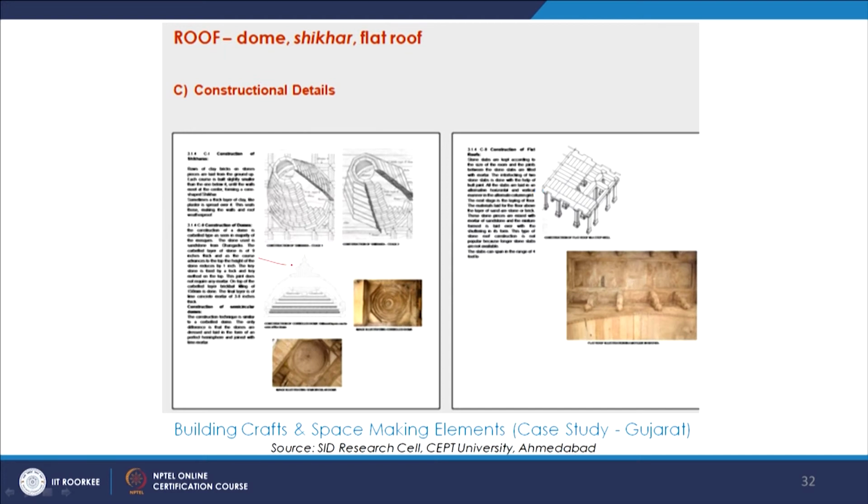Then the construction details, how are they made, and when we look from inside, standing within the built space, the kind of details that we see on the ceiling here are also very interesting and very elaborately done. This is done in stone and mostly by hands in case of the traditional historical monuments.